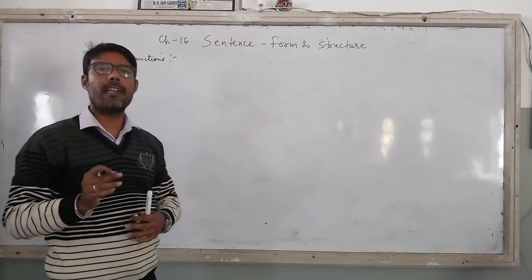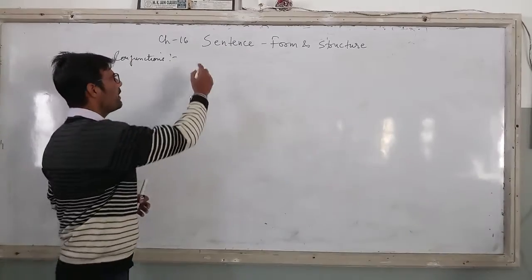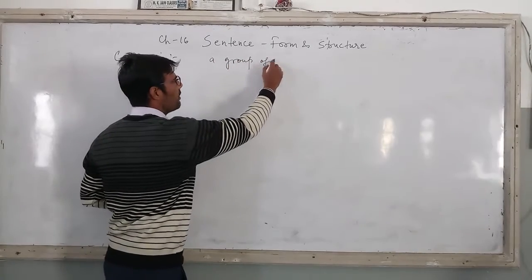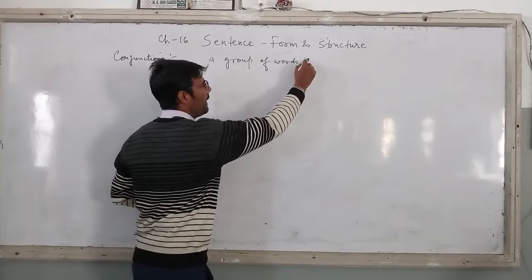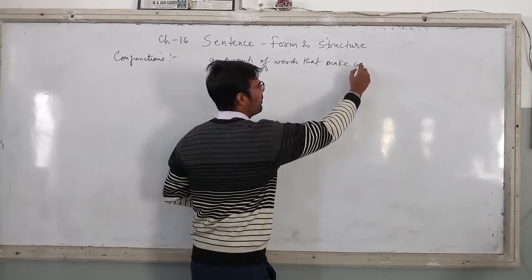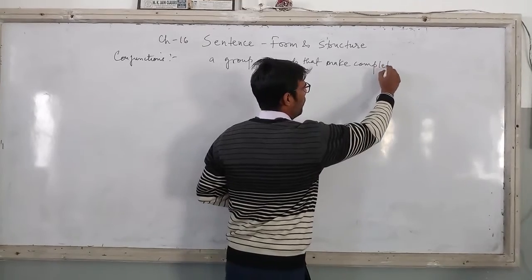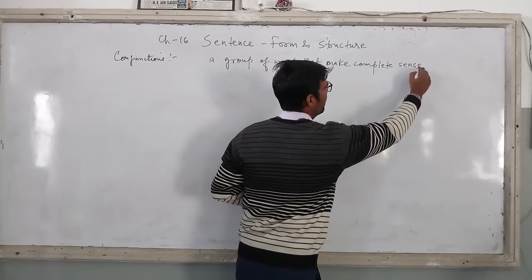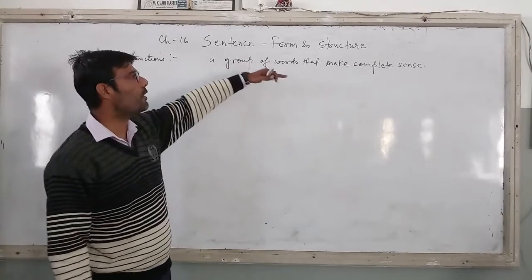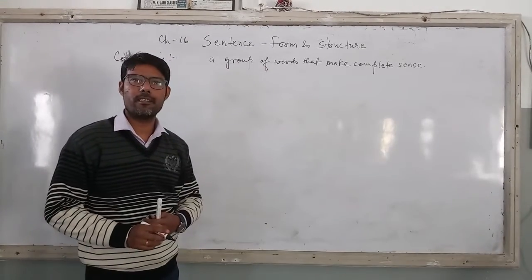What do you understand by sentence? Children, a sentence is a group of words that make complete sense. This is what we have learned so far, right? But which group of words make it a complete sense?